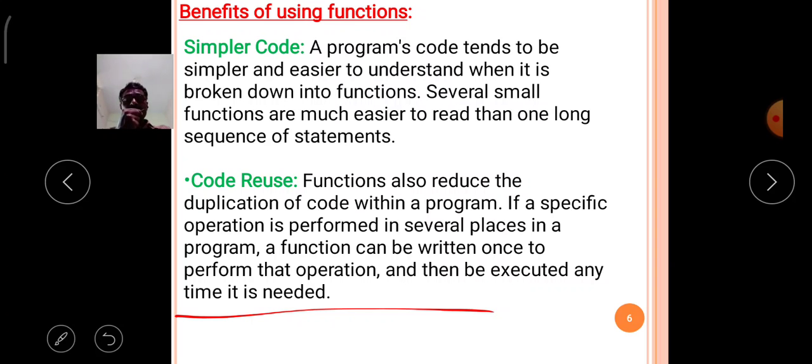Each high level language available in the software market supports the functions concept because of this code reusable characteristic.